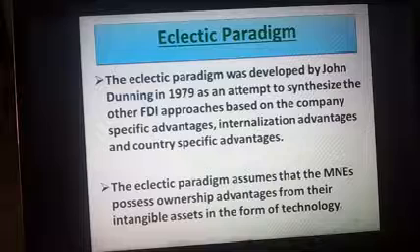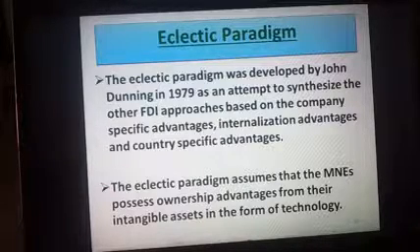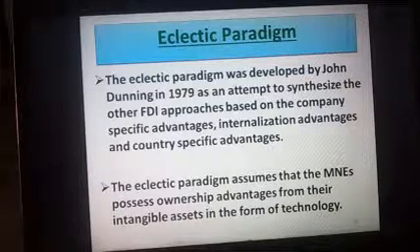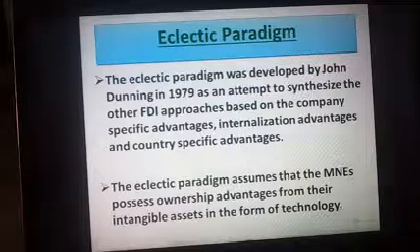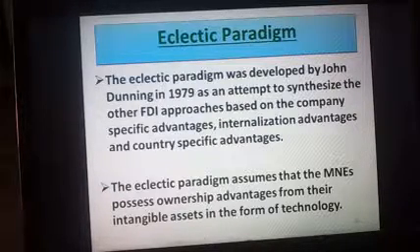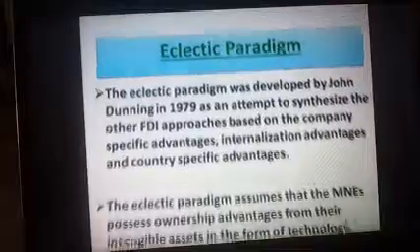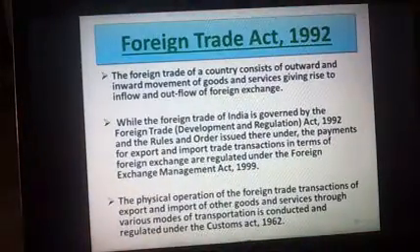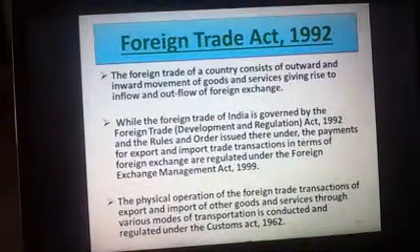Now let us continue. The eclectic paradigm assumes that multinational enterprises possess ownership advantages. Very important key point. They possess ownership advantages, and these are intangible assets in the form of technology. Now let us continue.